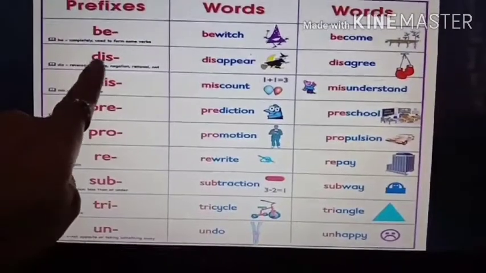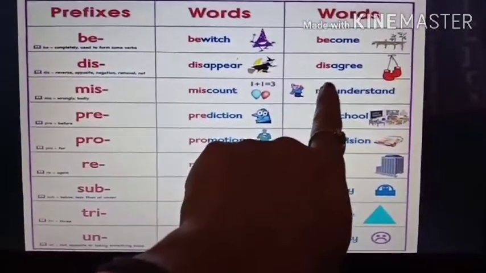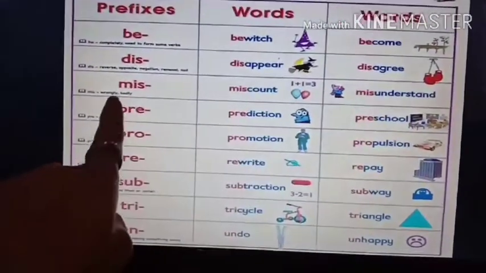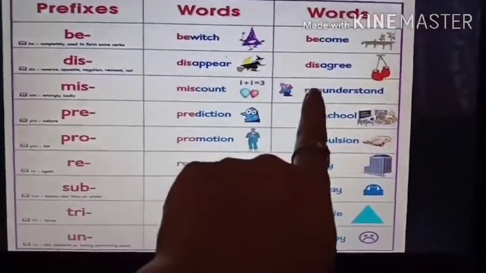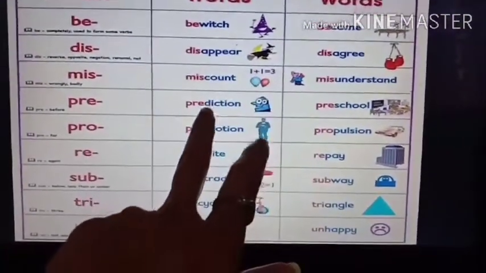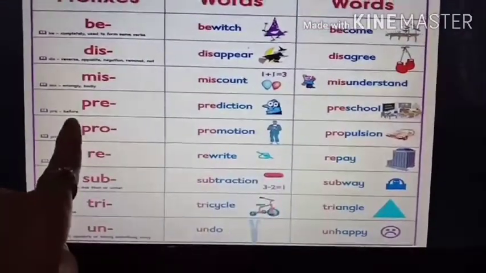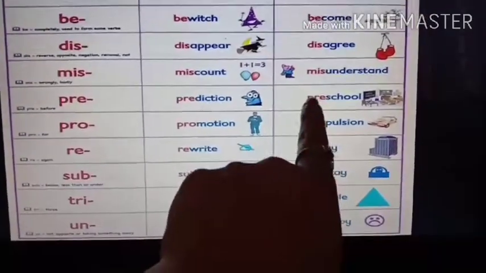If I add dis before them, it becomes disappear and disagree, right? Now this is count and this is understand. If I add mis before it, it becomes miscount and misunderstand. Now this is diction and this is school. So if I add pre before it, it becomes prediction and preschool.